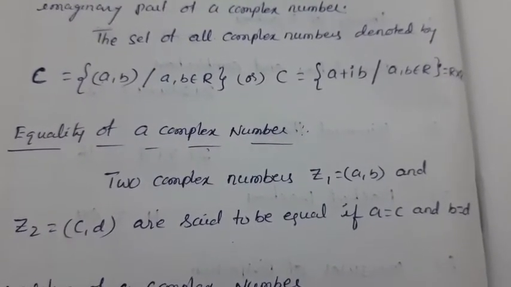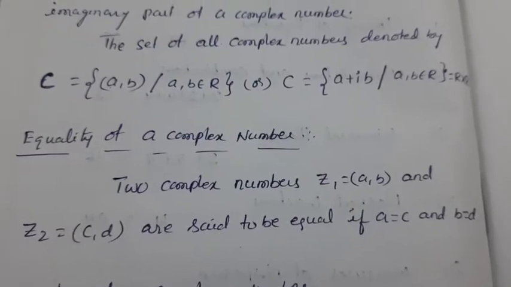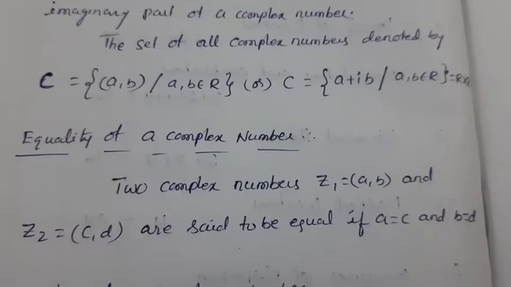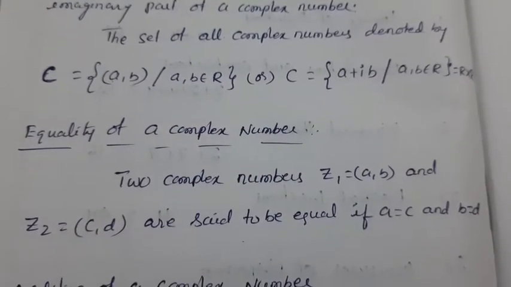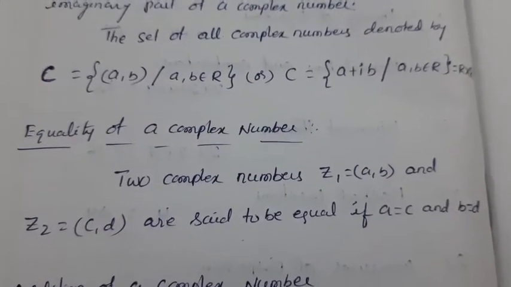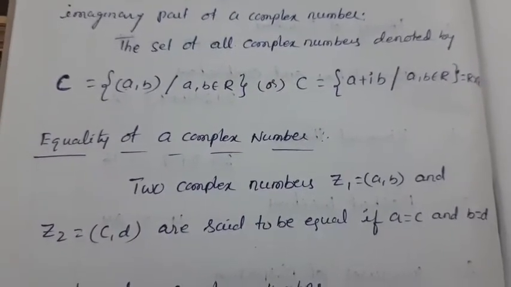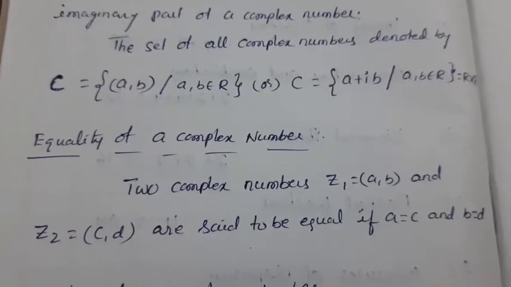In z1, a is the real part, and in z2, c is the real part. So the real parts are equal, and b equals d means the imaginary part values are equal. If the real part values are equal and the imaginary part values are equal, then the two complex numbers are equal.